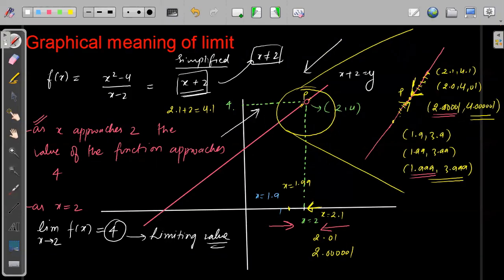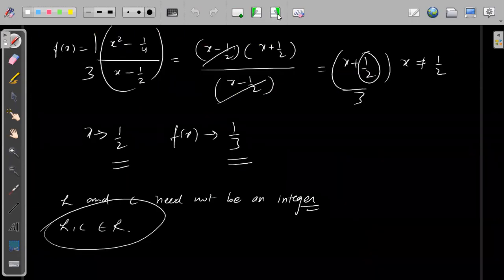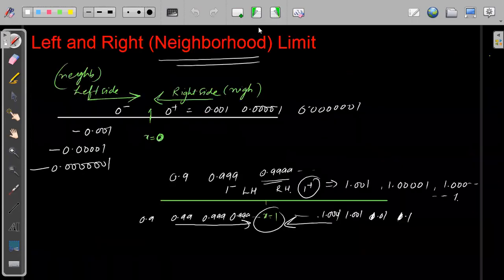Let's take this side as approaching because x is approaching from the right side, and this as the value from the left side. So the function will also take two different forms: the right side and the left side.